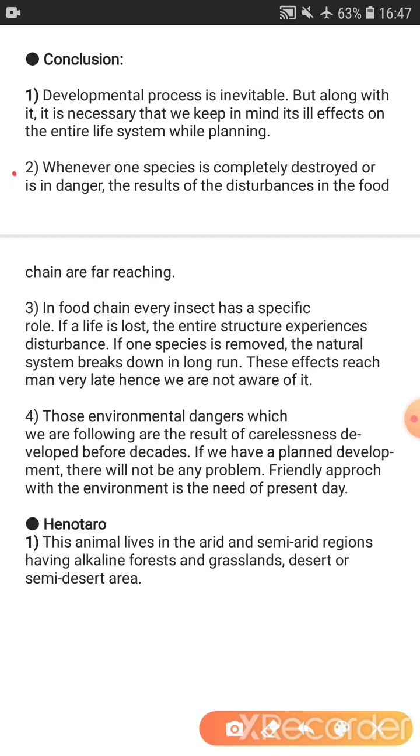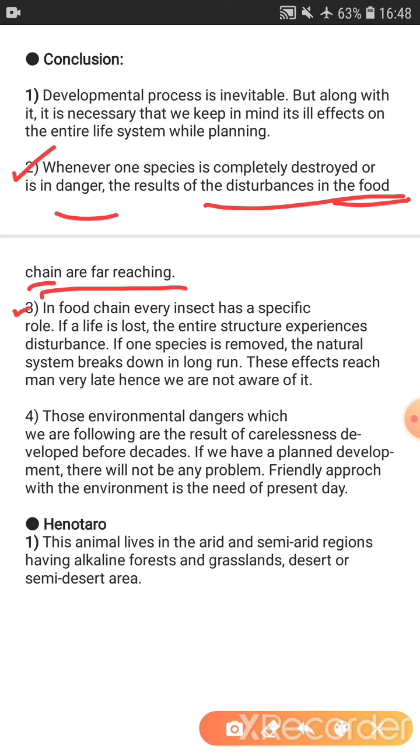Now see the second point, whenever one species of animals is completely destroyed or in danger, that results in disturbance. When one species is destroyed, its effect is going to come on the whole food chain.